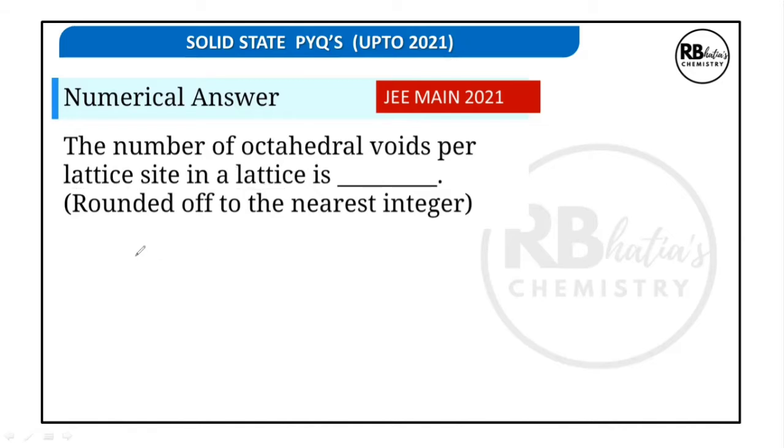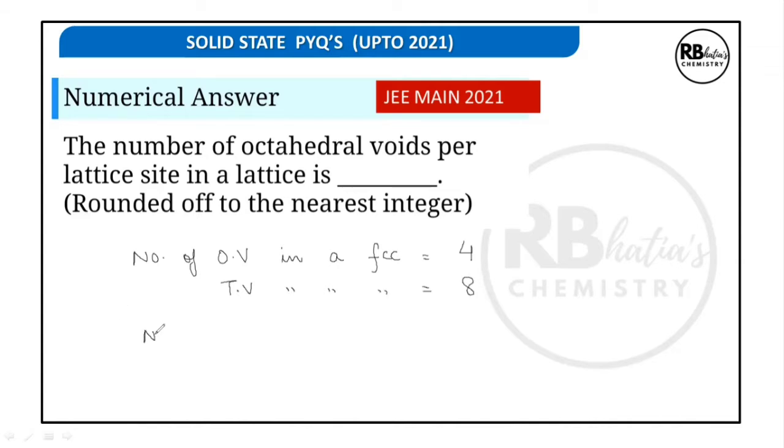What if I had asked you what is the number of octahedral voids in a FCC kind of unit cell? Then our answer would have been 4, because Z for FCC is 4. So number of octahedral voids are equal to the number of lattice points. So octahedral voids would have been 4 and tetrahedral voids would have been equal to 8.